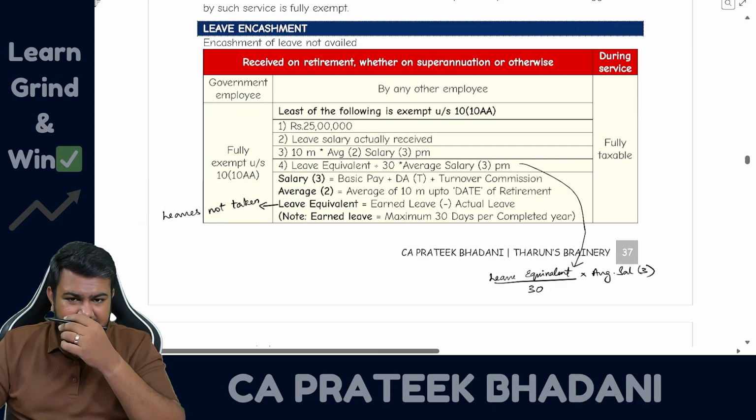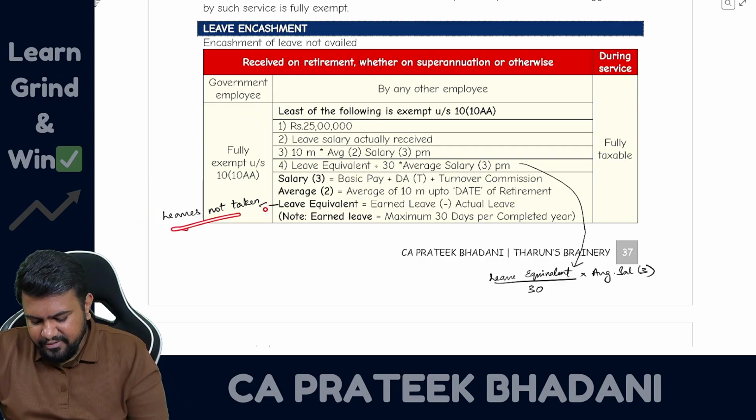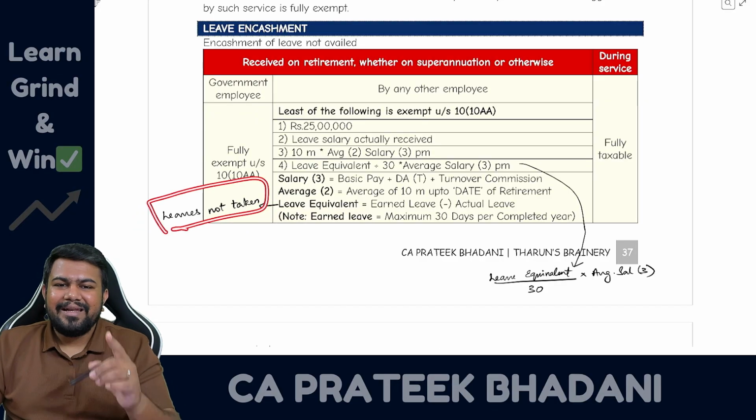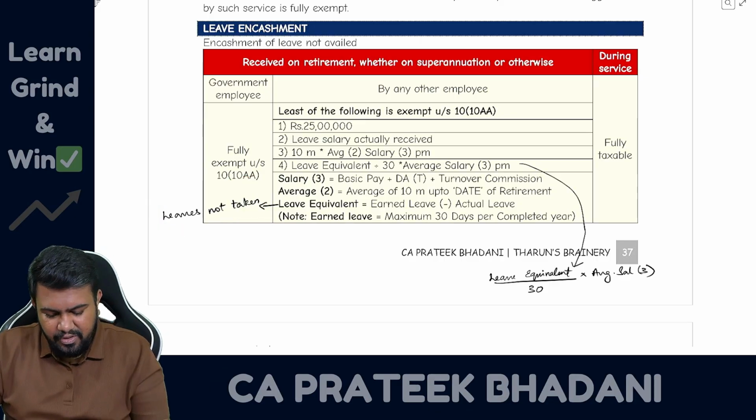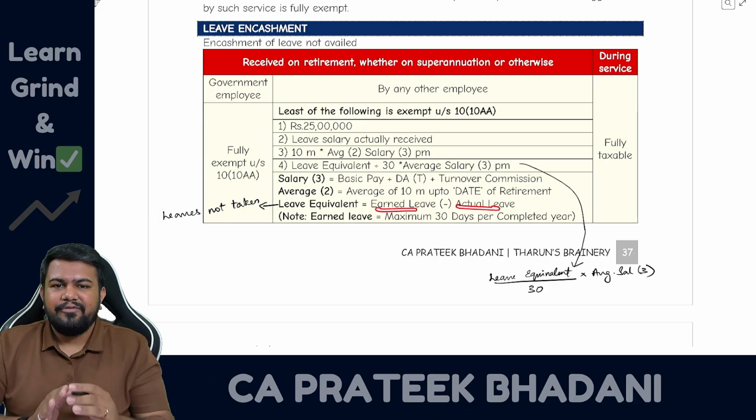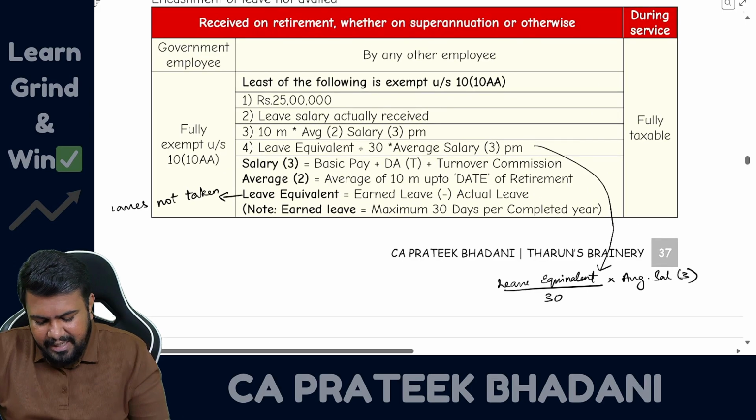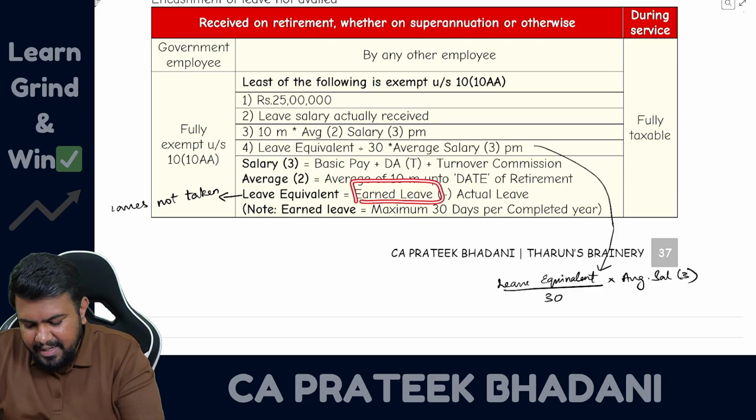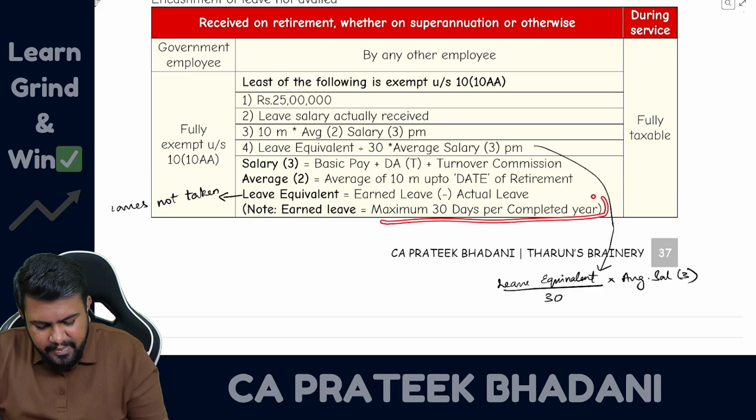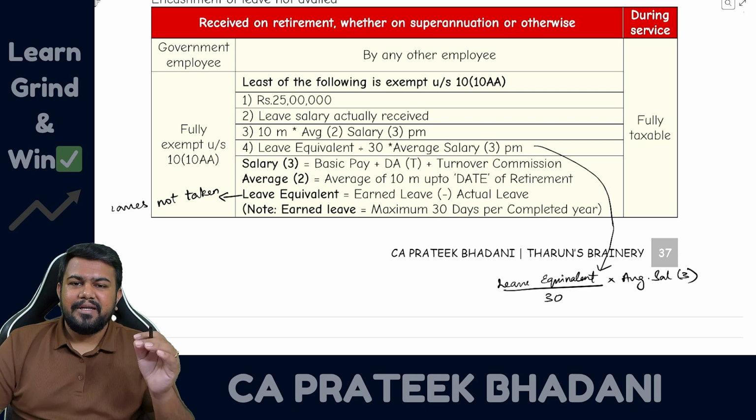Leaves not taken. See, if the question is giving you leaves not taken, then directly you can take it as leave equivalent. However, if the question is giving you earned leave and actual leave, then you have to do the calculation. Leave equivalent is equal to earned leave minus actual leave. And here the earned leave, note, can be maximum 30 days per completed year. Maximum 30 days per completed year.